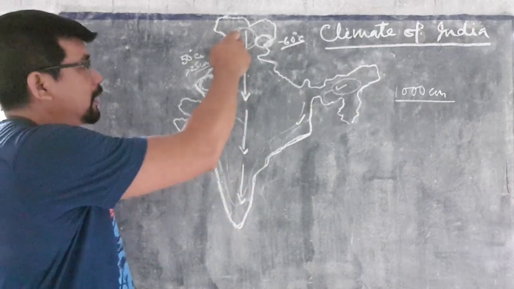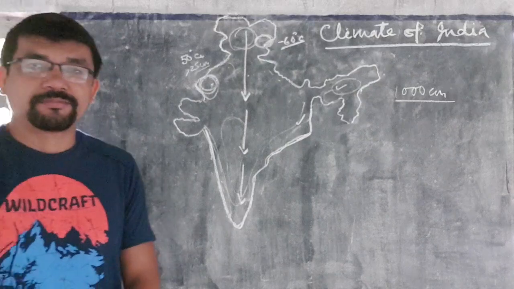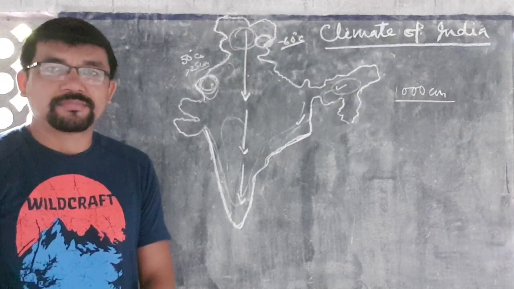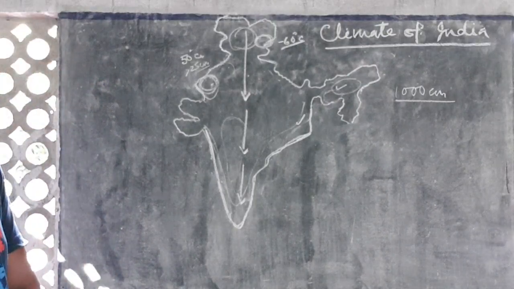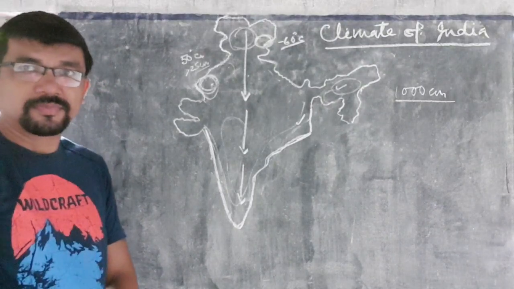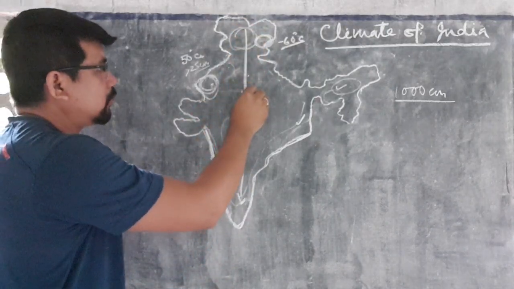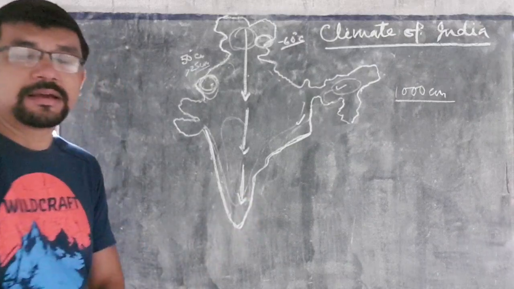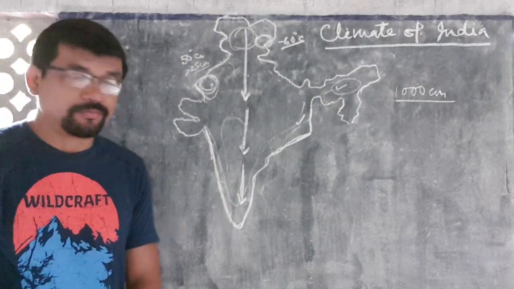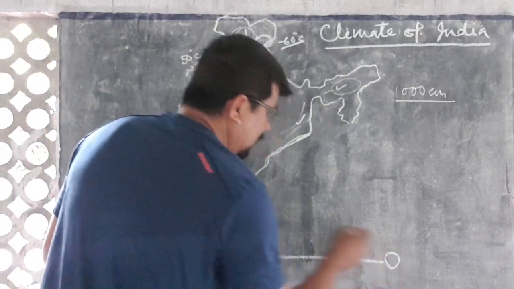The temperature of Jammu and Kashmir and the temperature of Kerala and Tamil Nadu is quite different. Why? Because if we move from north to south, we are gradually going down to the equatorial region. The equatorial region is located in the southern part of Sri Lanka.